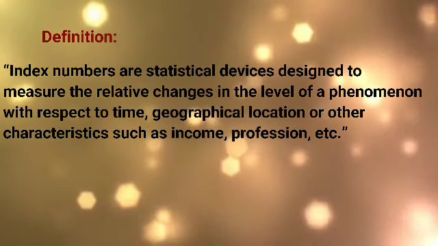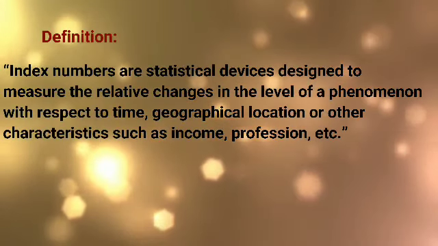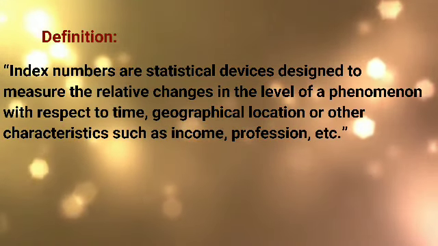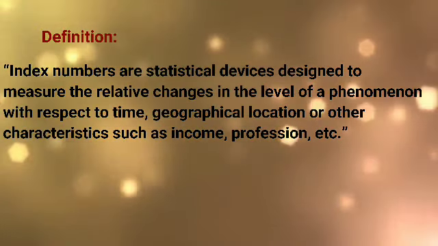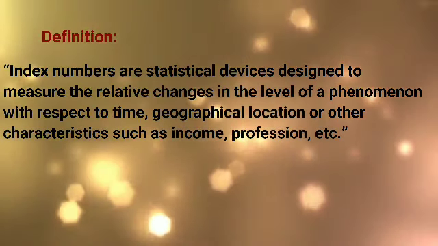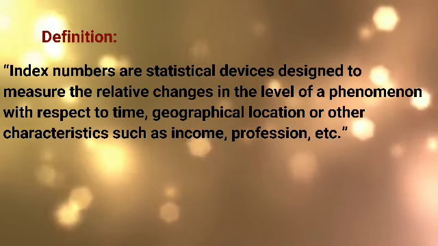That means in index number we are finding the changes in the value of money in the base year as compared to that of the current year.